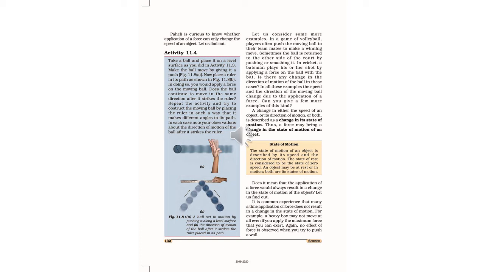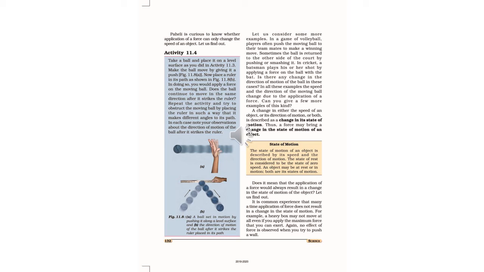So in the first case, a ball is set in motion by pushing it along the level surface. Second case, the direction of the motion of the ball after it strikes the ruler placed in its path. So from this experiment, what we can observe is, when a ruler is placed in the path of the moving ball, it exerts a force on the ball. The ball does not continue to move in the same direction after it strikes the ruler. When it strikes a metallic ruler or a wooden ruler, it cannot continue its motion in the same direction.